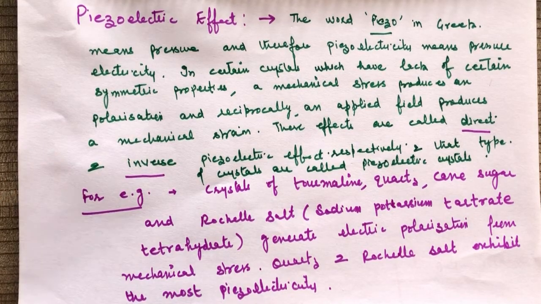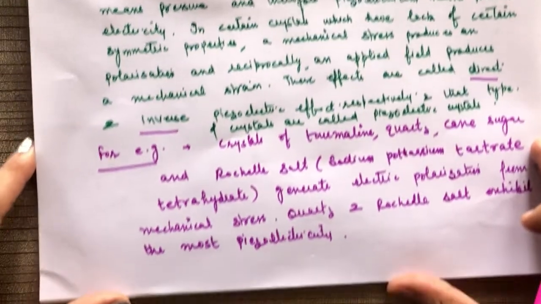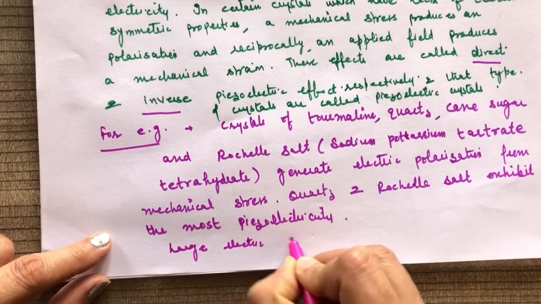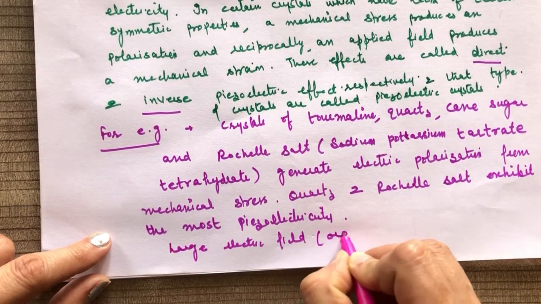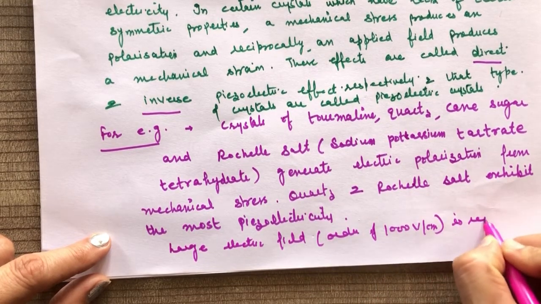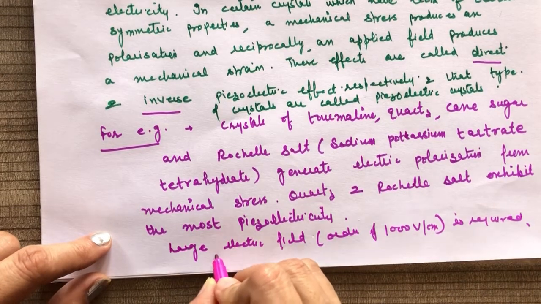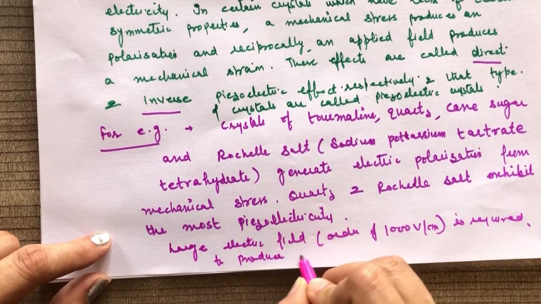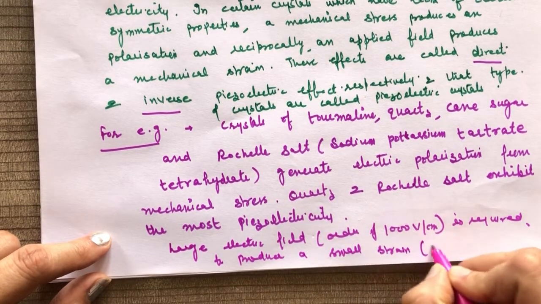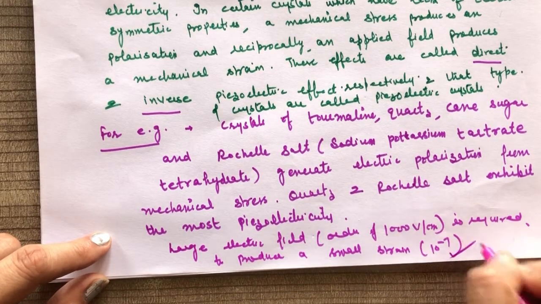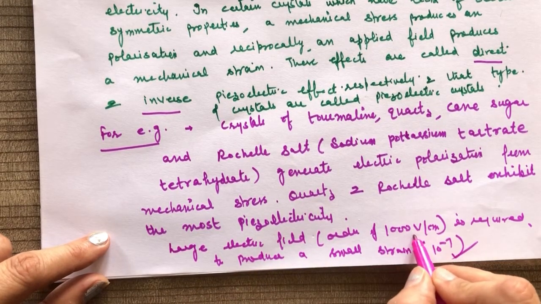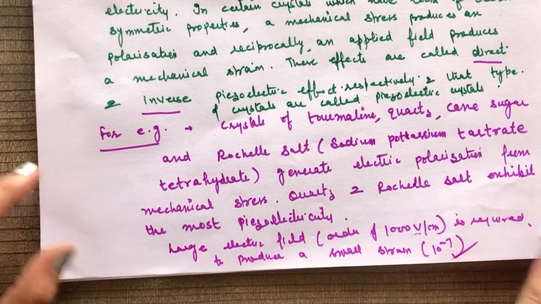In the inverse piezoelectric effect, a large electric field, sometimes of the order of 1000 volt per centimeter, is required to produce a small strain, of the order of 10 raised to power minus 7. So 100 volt per centimeter produces a strain of the order of 10 raised to power minus 7.